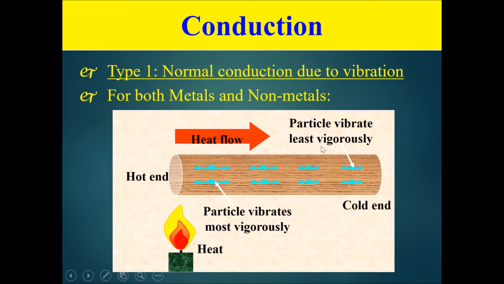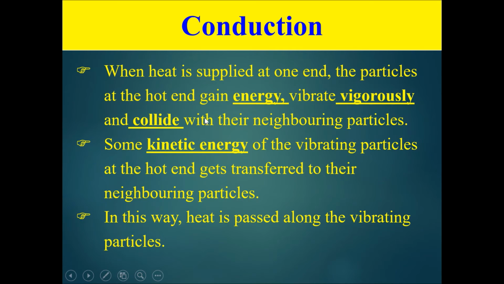And finally, when the particles over here at the cold end that are vibrating the least vigorously, and the increase in vibrations occurs all the way to this point, that is how heat has passed through the metal rod through conduction. In summary, when the heat is supplied at one end, the particles at the hot end gain energy, vibrate vigorously, and they collide with the neighboring particles. Some kinetic energy of the vibrating particles at the hot end gets transferred, and in this way it passes on and on to each neighboring particle until it reaches the cold end. And this is through vibration.